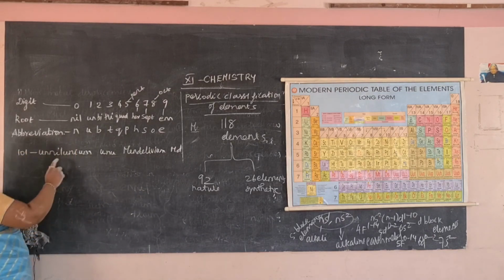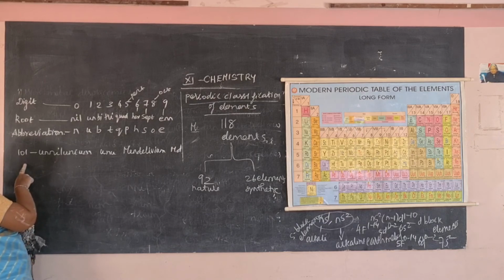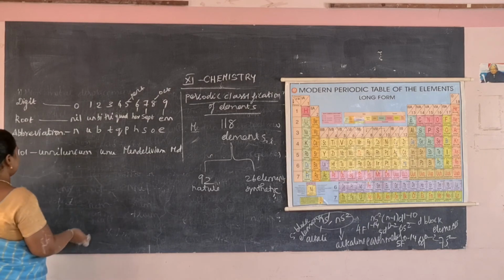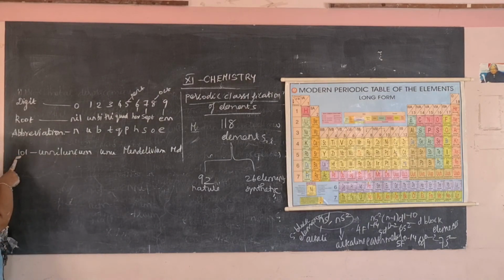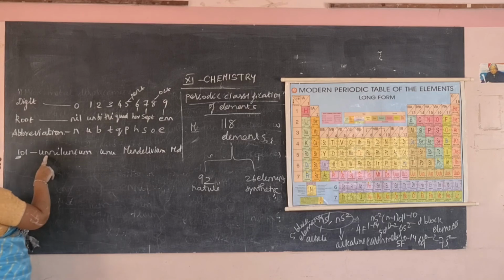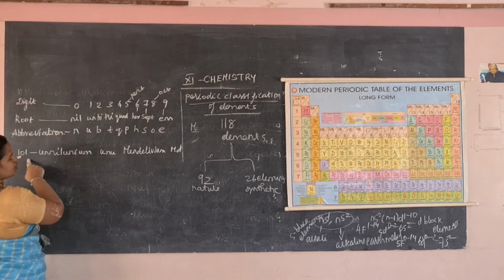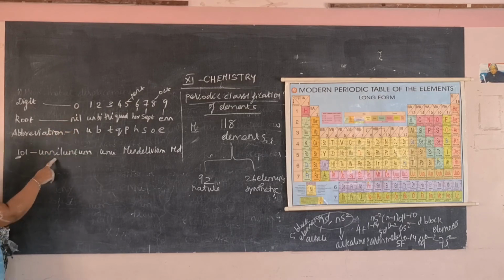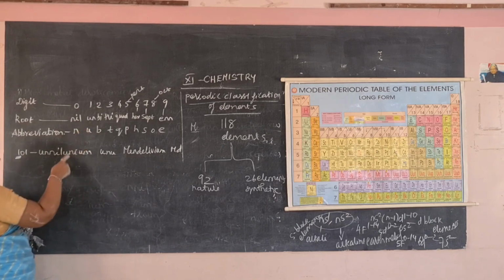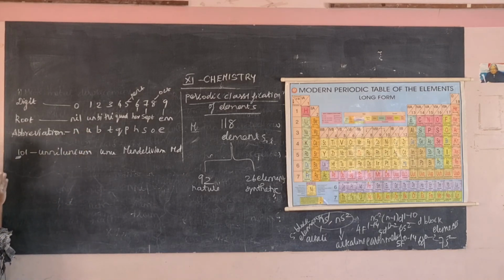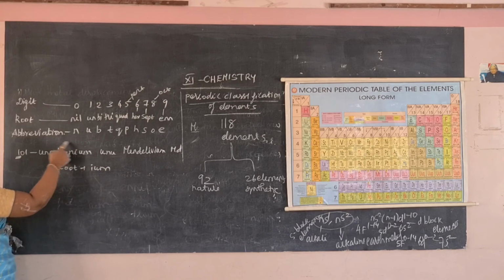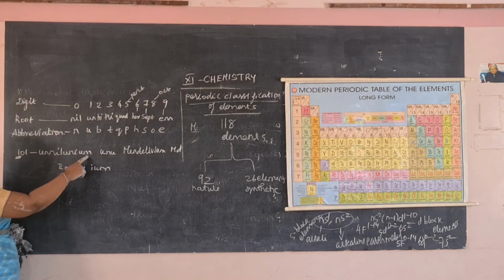Now we will see one element, that is the element with atomic number 101. We are going to give a temporary name to this element. For example, the first digit is 1, so we write un. Then 0 is nil. Then the next digit is 1, so un again. Then add IUM to the root, root plus IUM gives the temporary name. So this becomes unnilunium.